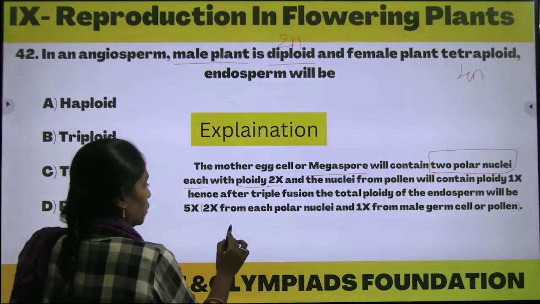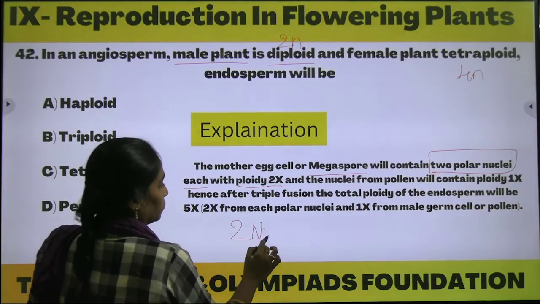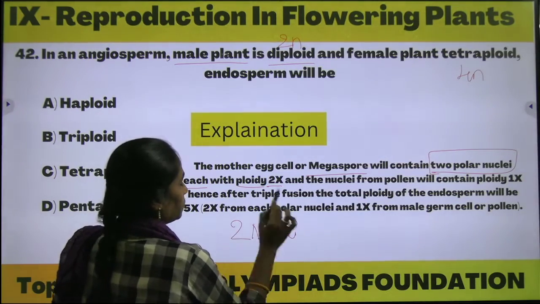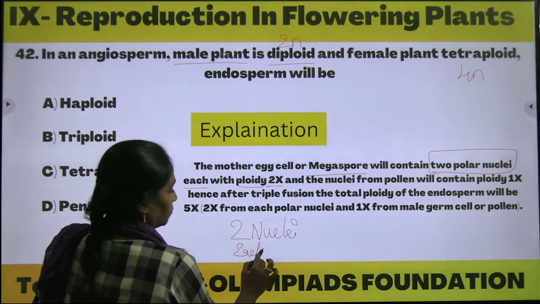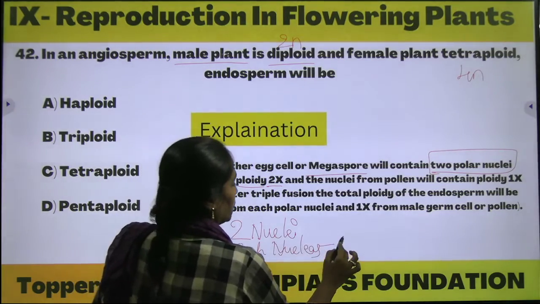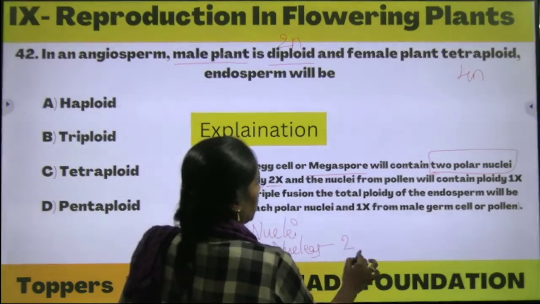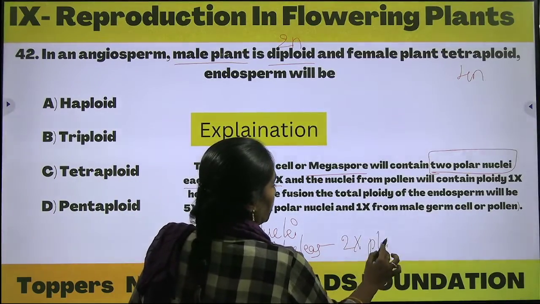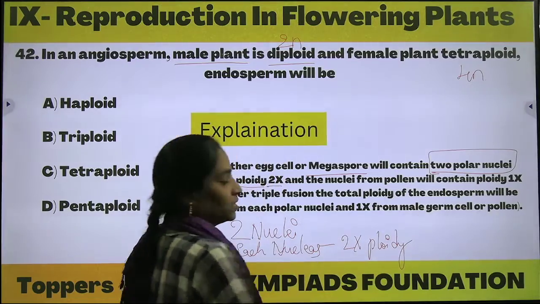Okay, means two nuclei, each nucleus contains 2x number of ploidies. Ploidies are nothing but the chromosomes.